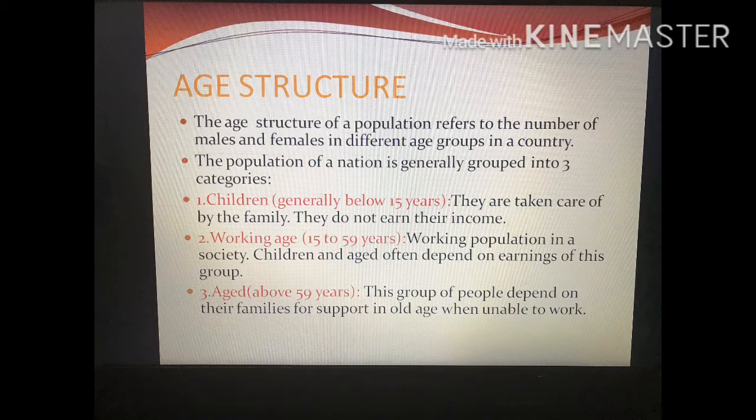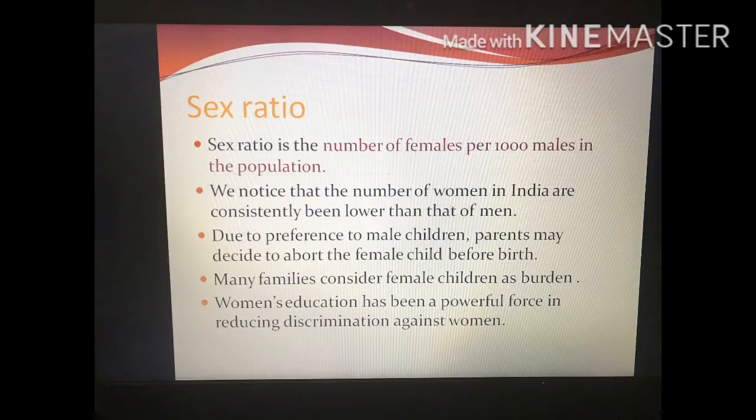Aged people are above 59 years of age. This group of people depend on their families for support in old age when unable to work. As they have become old, they are unable to work, so they depend on the working age group. So this is all about age structure.